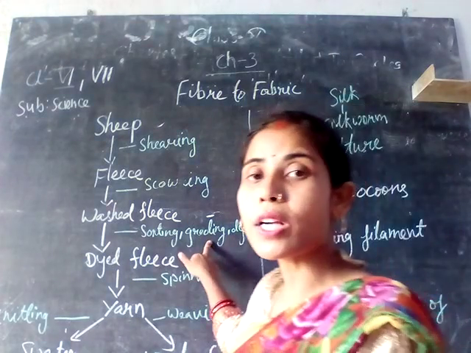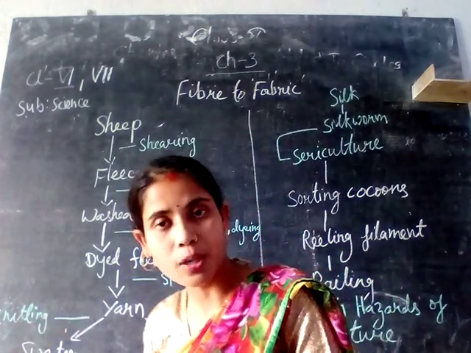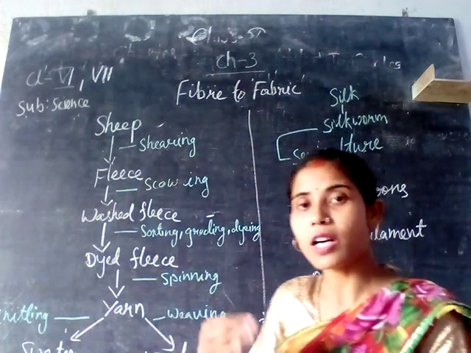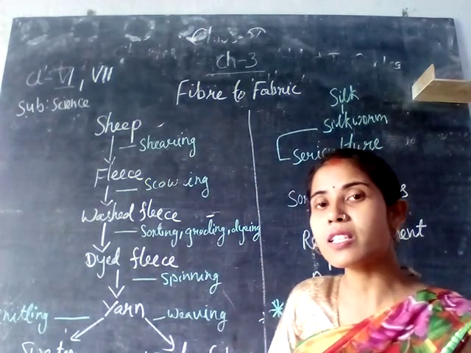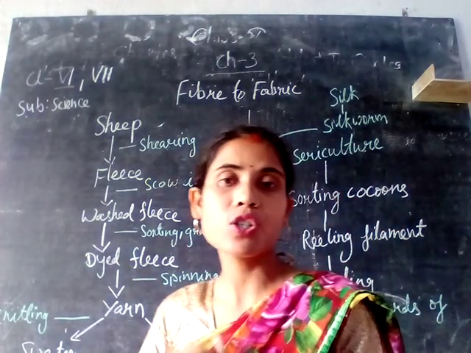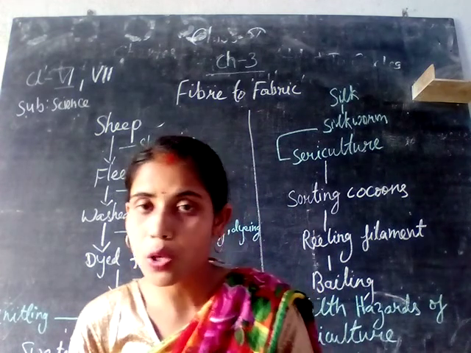Then grading means separating the hair of the fleece on the basis of color, shape and size. That is called grading. And dyeing means coloring the fleece of the sheep, so different types of color are obtained.